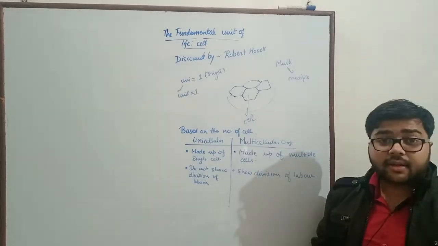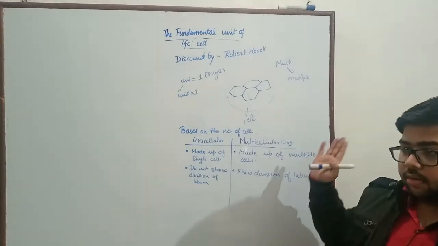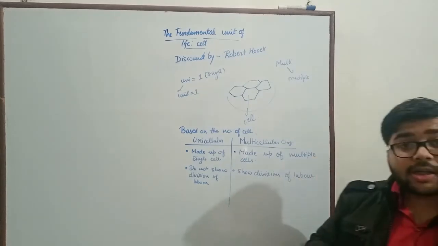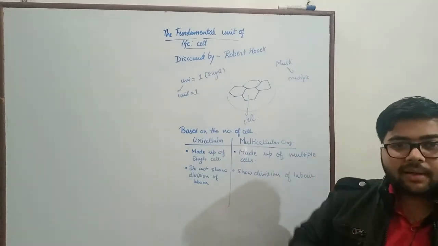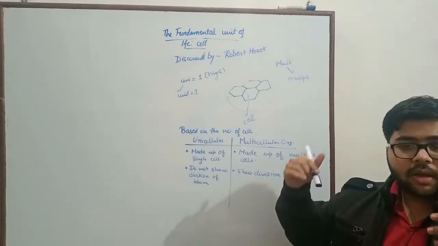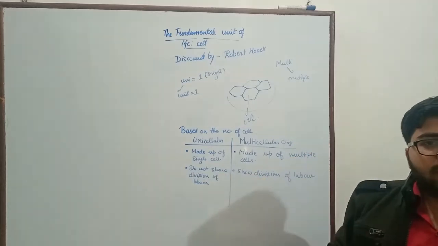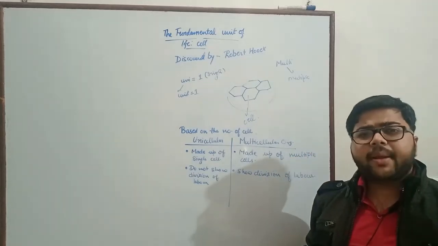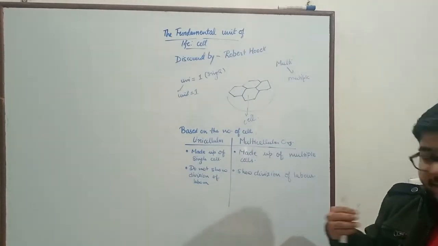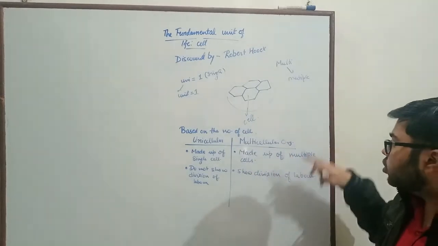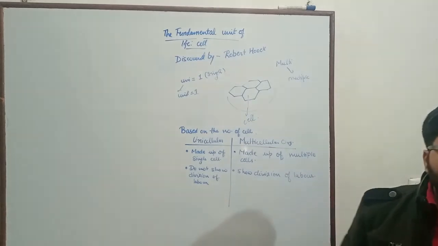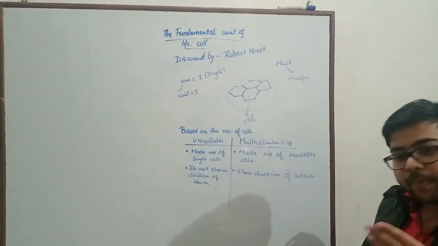Whereas a multicellular organism, if we talk in terms of family, consists of multiple members. So for example, in our own family, we have our mothers cooking food for us, our fathers going to job for earning money, and every member has a particular role, and so forth. So this is the division of labor among different types of organisms. It is only shown by multicellular organisms, and unicellular organisms do not show division of labor because they have to perform all the functions on their own.